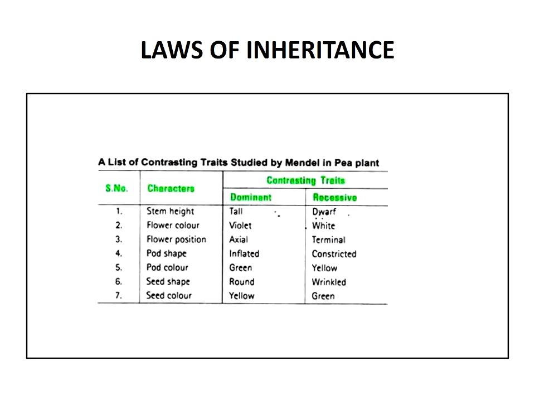The flower position: dominant is axial and recessive is terminal. Next is pod shape: dominant is inflated and recessive is constricted. For pod color, dominant is green and recessive is yellow. The seed shape round is a dominant trait, and wrinkled is the recessive one. And for seed color, the dominant is yellow and the recessive is green.